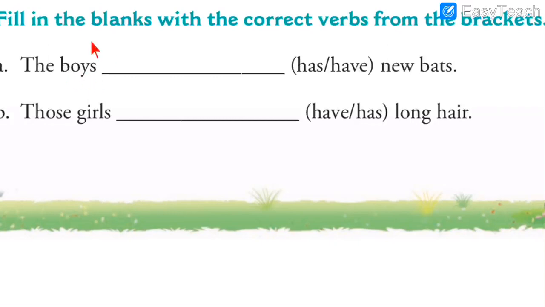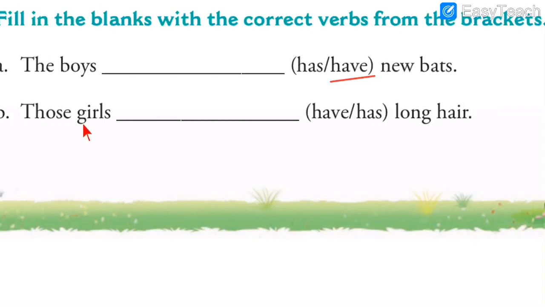Boys. So boys means more than one. Plural of boy, boys. So this is plural subject. So with plural subject, we have to write plural verb. So which one is plural? Has or have? Have. Have is the answer because it is plural verb. The boys have new bats. So that is our answer.